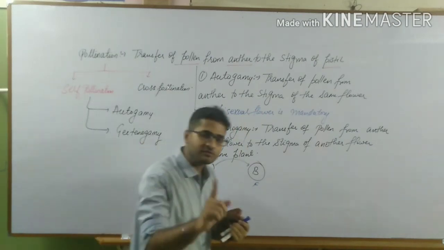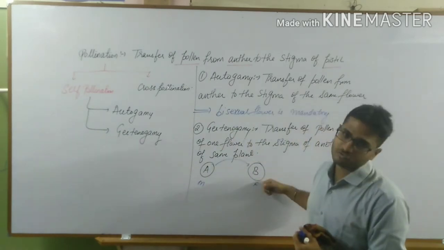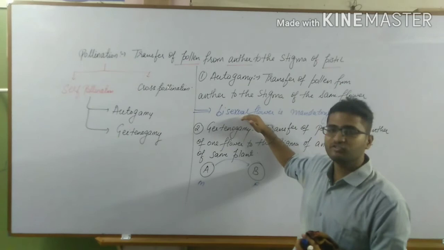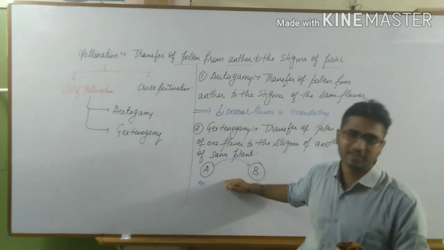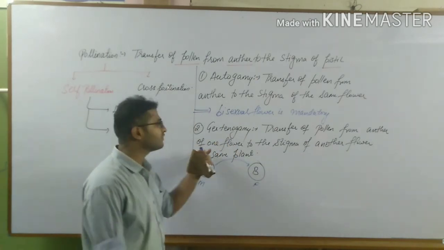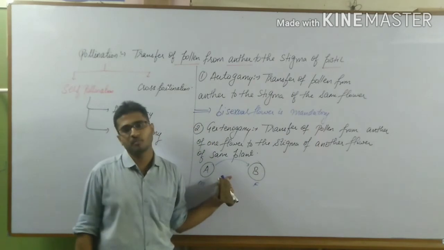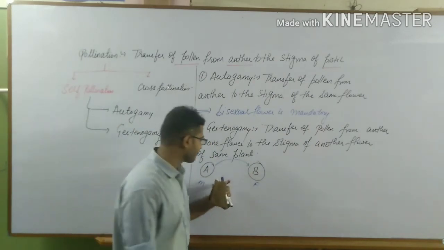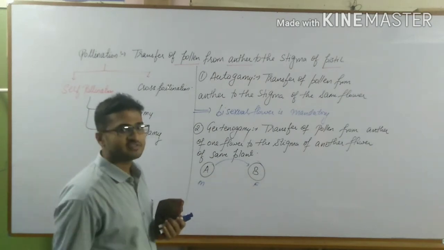That means within one plant body, male part is also present as well as female part is also present, and flower must be in its bisexual condition. Here the condition is unisexual. Okay? Geitonogamy is the transfer of the pollen from anther of the one flower to the stigma of another flower of the same plant body or same plant species. Okay? For geitonogamy, unisexual condition is must.